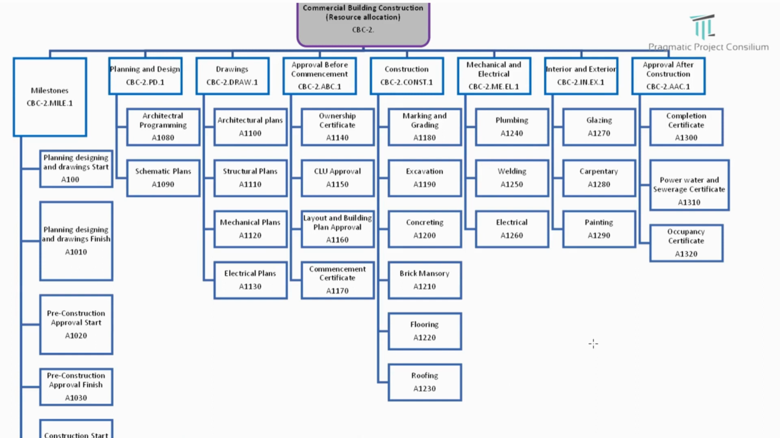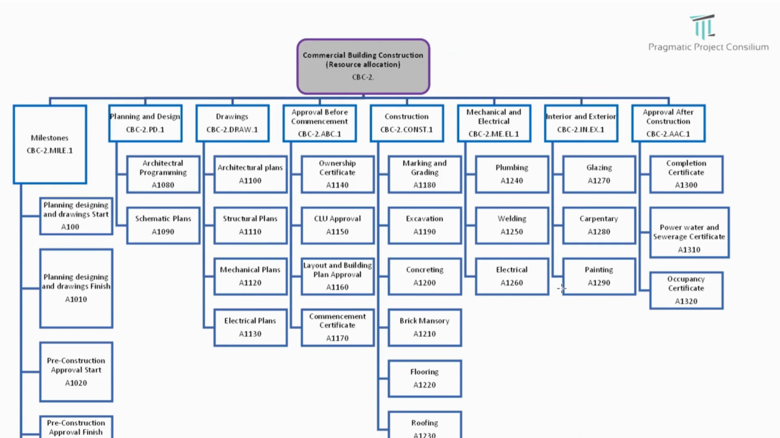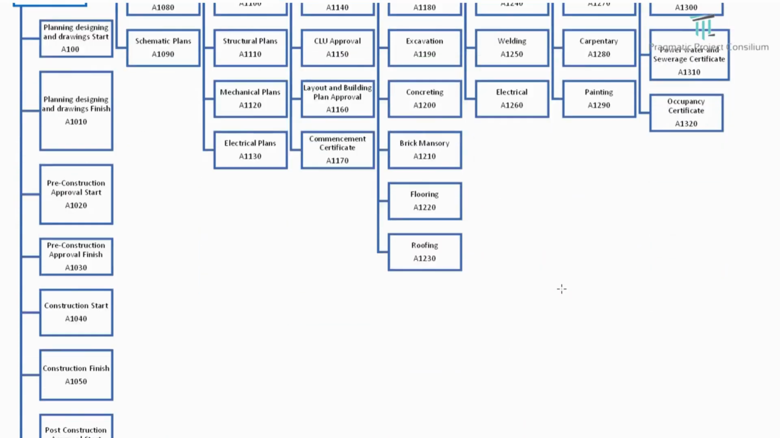Approval after construction covers the final as-built drawings, completion certificate, power, water, and sewerage certificates, occupancy certificate, etc. This is how the WBS with the activity listing has been broken down to level 3. We are not discussing level 4 or level 5. This is only for conceptual understanding; our objective is to understand the concept.